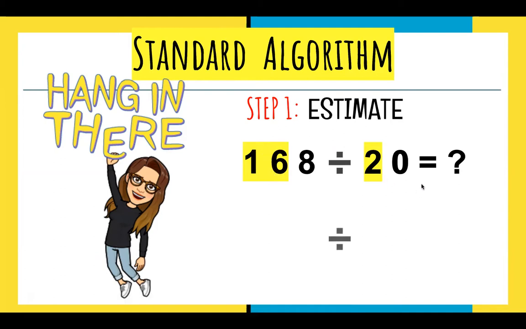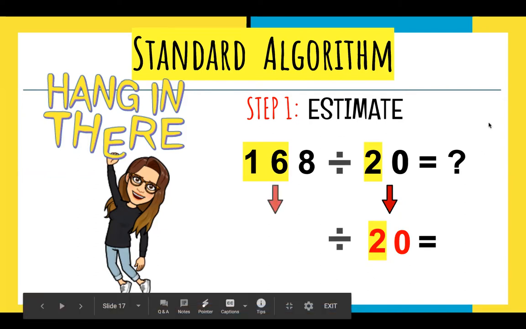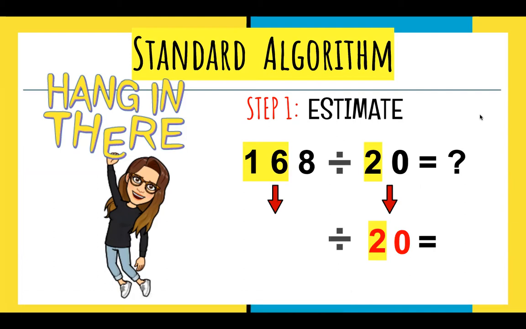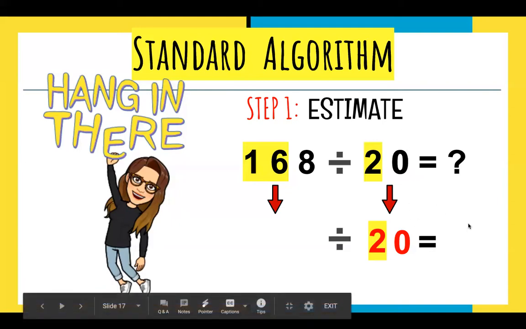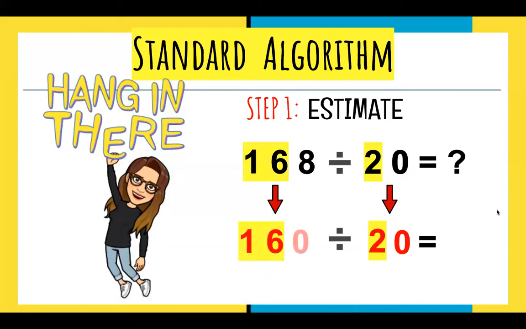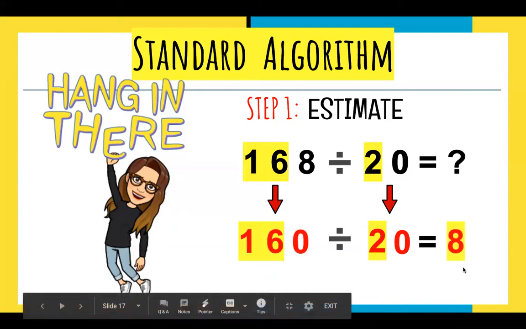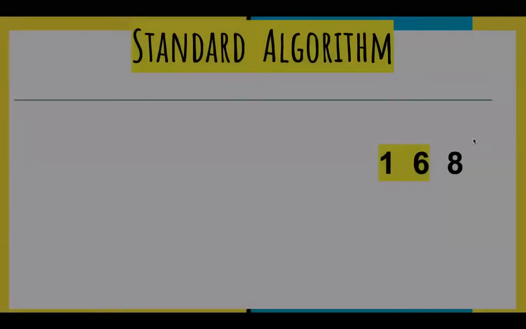Now let's add in our zeros, shall we? For our estimation, we're going to keep that 20, focusing on the basic fact of 2, and we're going to change that 168 to a 170. Oh, well, a number in the 2 times table that we could use easily is 160. Let's try 160. Focus on just that 16. And 160 divided by 20 is 8 because our zeros cancel out. So our estimate is going to be 8 for our quotient. Let's keep that in mind as we approach the full standard algorithm.